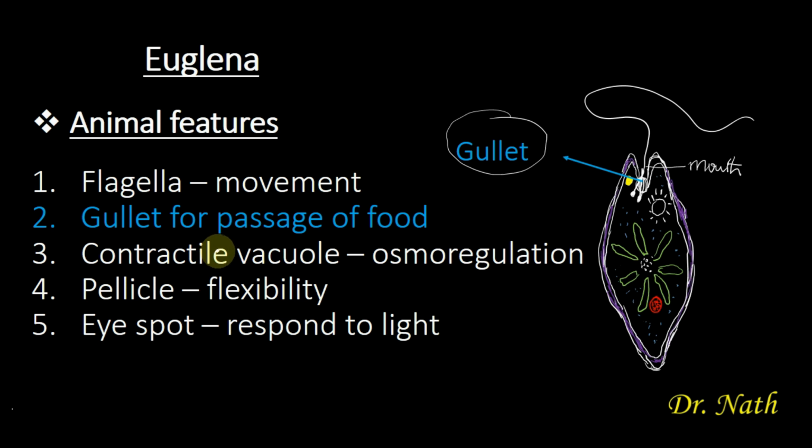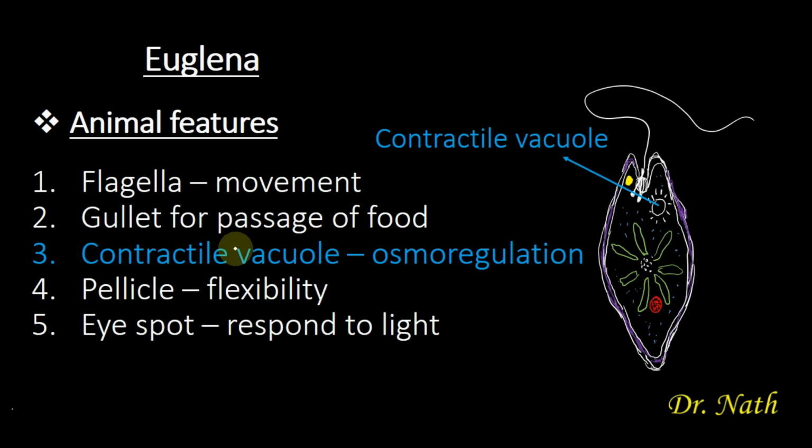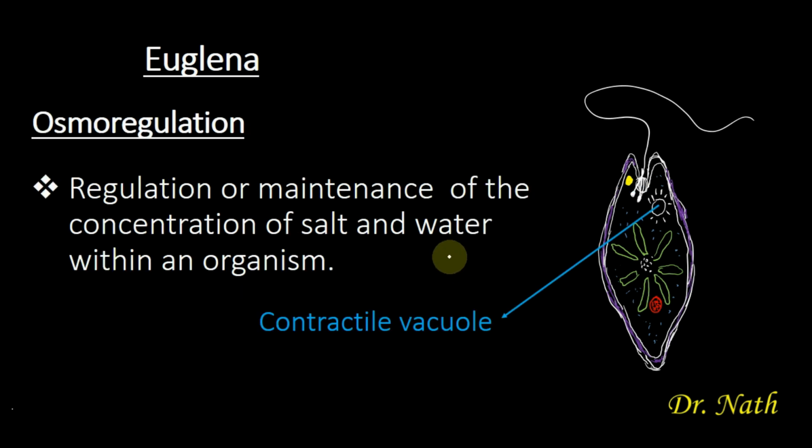Then the third feature that makes Euglena an animal is the presence of the contractile vacuole. The contractile vacuole is this structure here that looks like a radiating sun. So the contractile vacuole, the main function is for osmoregulation. So what is osmoregulation? Osmoregulation is a regulation or maintenance of the concentration of salt and water within an organism.